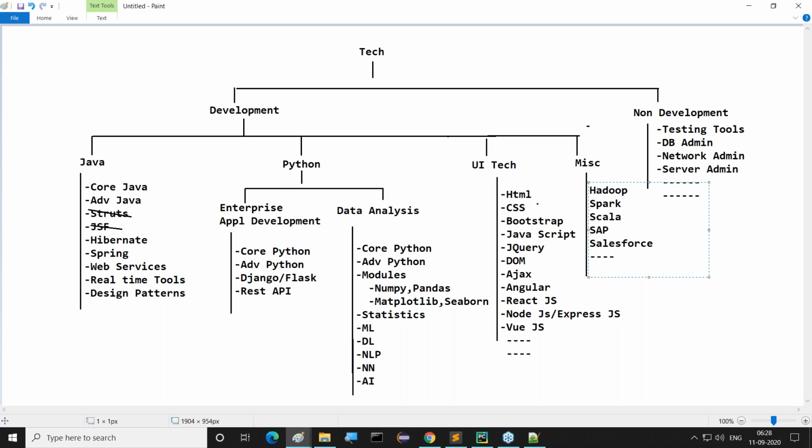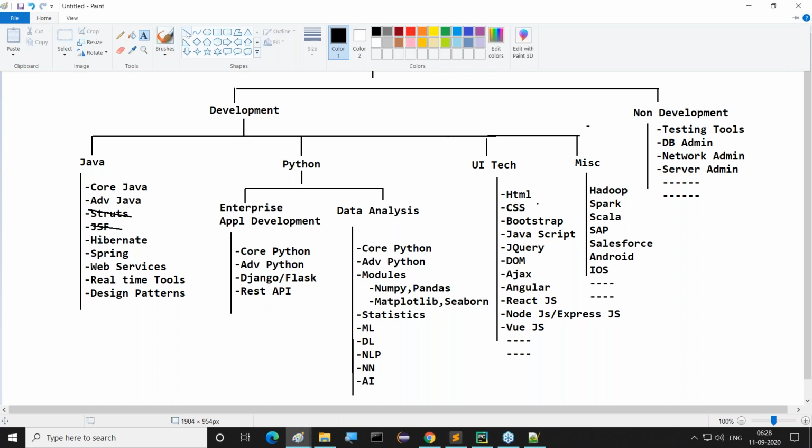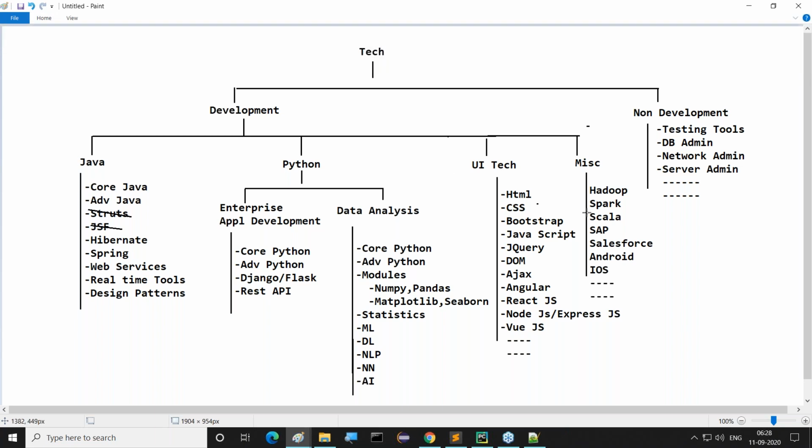Like this, so many technologies are available, and mobile application development like Android, iOS, and many more. I'm not giving the complete list, but I've given some of the technologies.